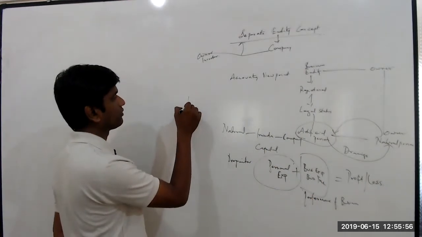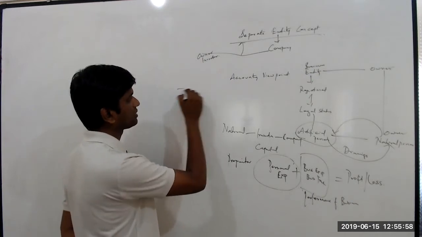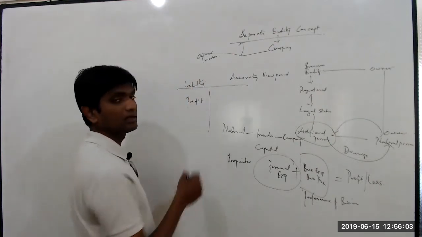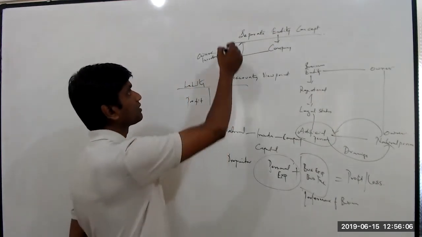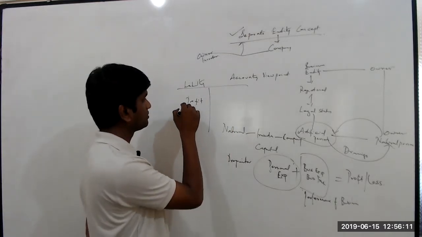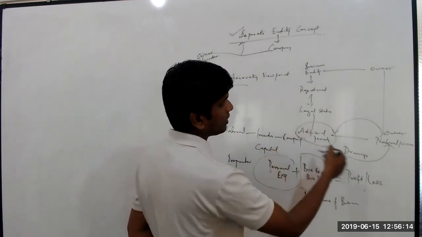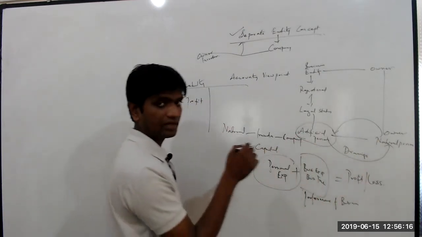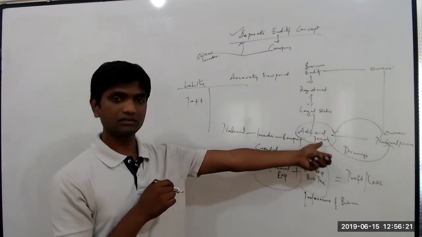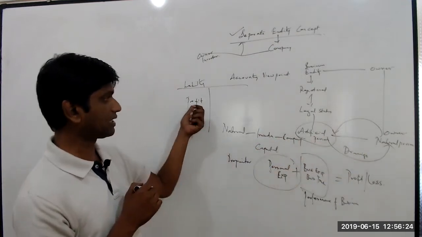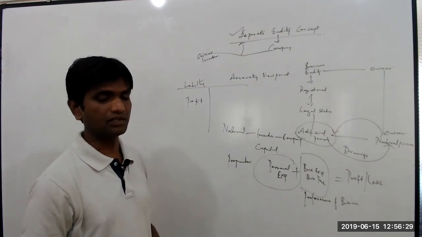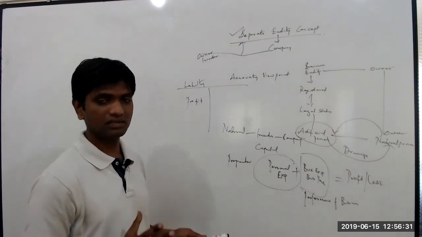Now there is also another question: why does profit appear on the liability side of the balance sheet? Profit is a liability to the company because of the separate entity concept. So why does profit appear on the liability side? Because the activity of the artificial person is to run the business and repay the profit back to the investor. So the profit has to be returned to the owner or the investor, and therefore the profit appears on the liability side of the balance sheet. So this is what the separate entity concept is.